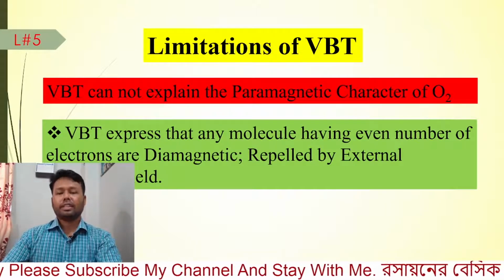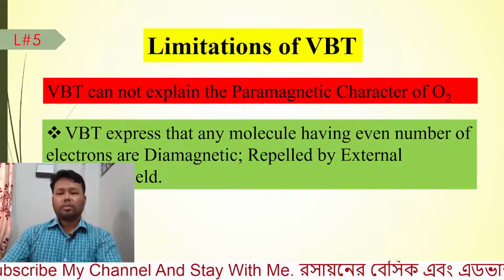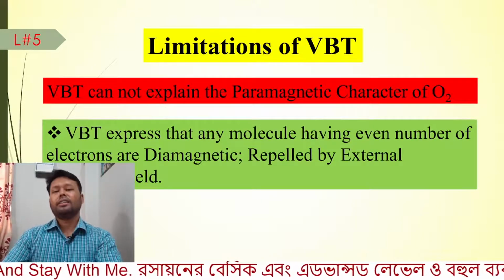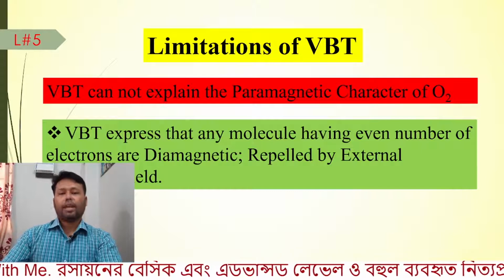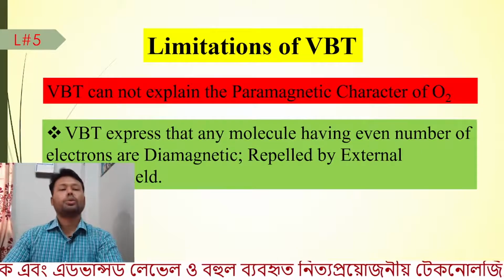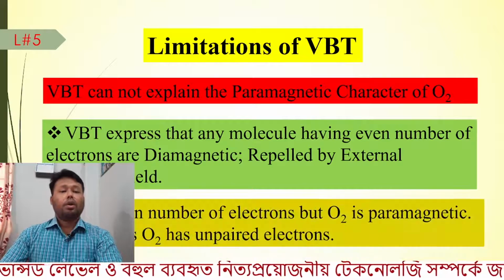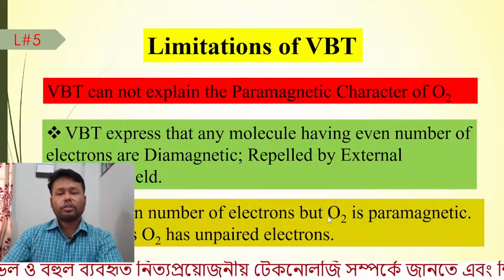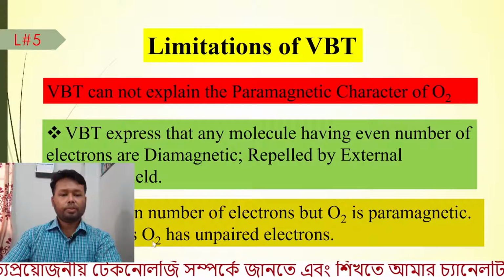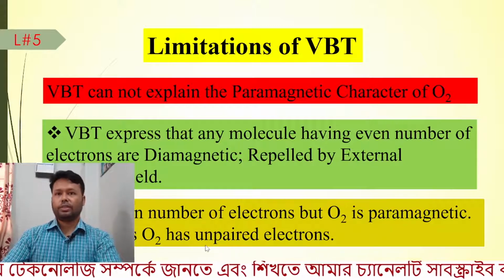Therefore, scientists had to find some other theory or idea that can explain the paramagnetic or magnetic character of most molecules. Oxygen has an even number of electrons, but oxygen is paramagnetic. This is from experiment, which means oxygen has unpaired electrons.